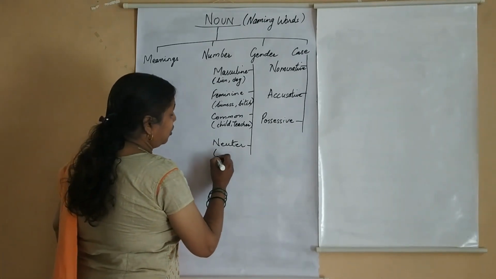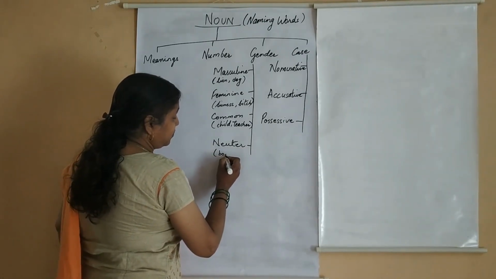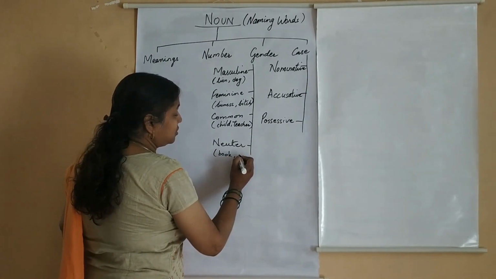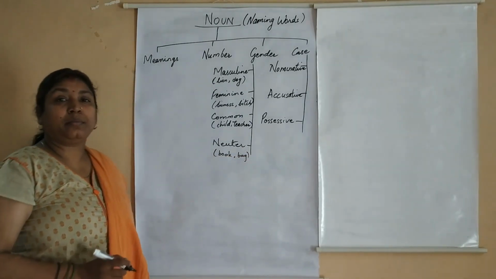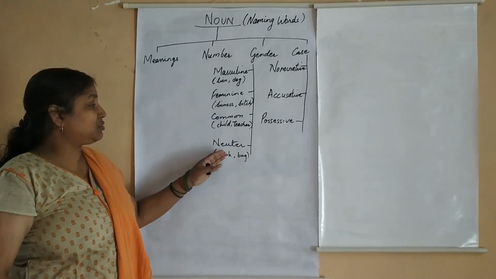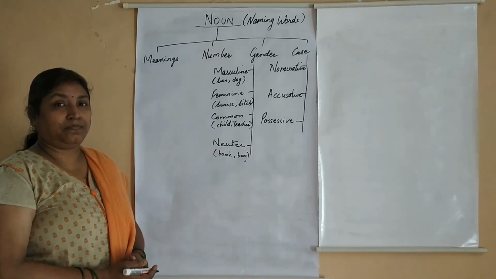So it will include all non-living things like books, bag, table, pen, pencil, stone, all this comes under neuter gender.